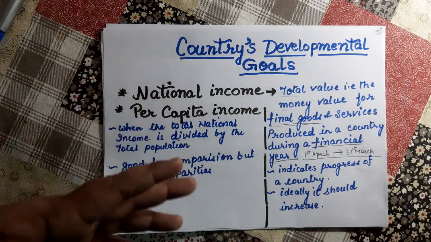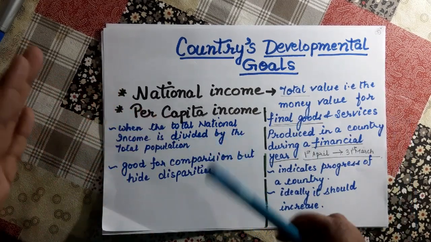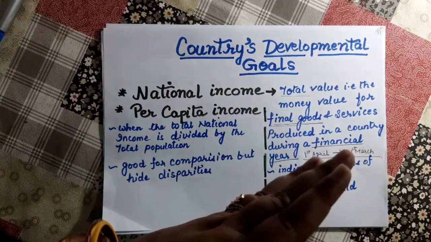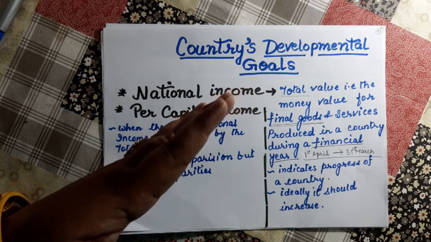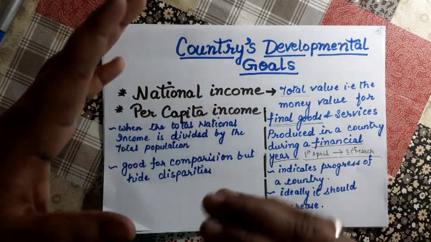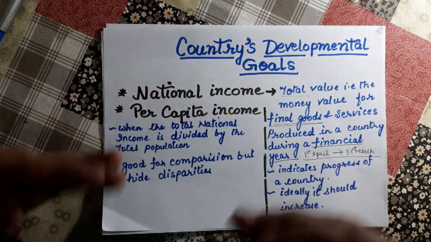When we find the per capita income, we calculate the total income of all these four persons and divide it by the total population, and the answer we get is called the average income.